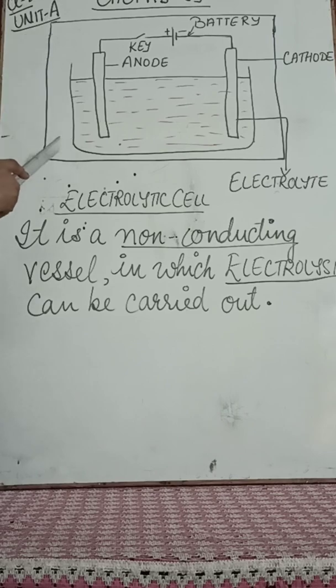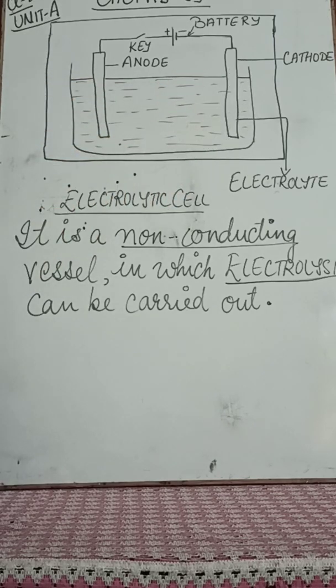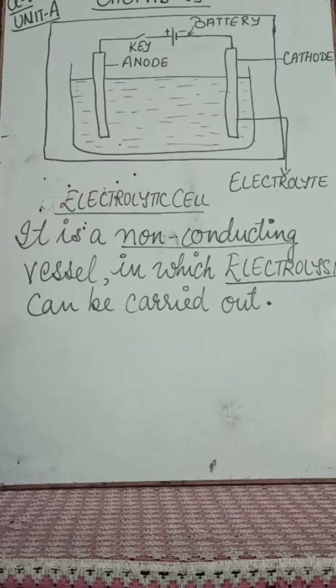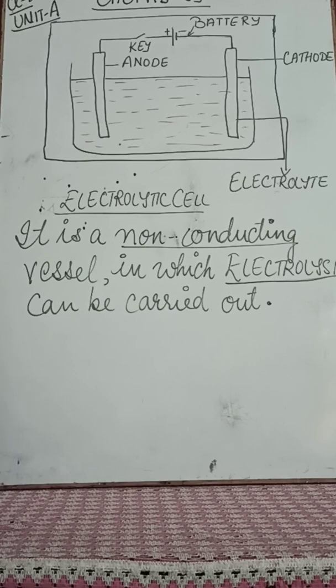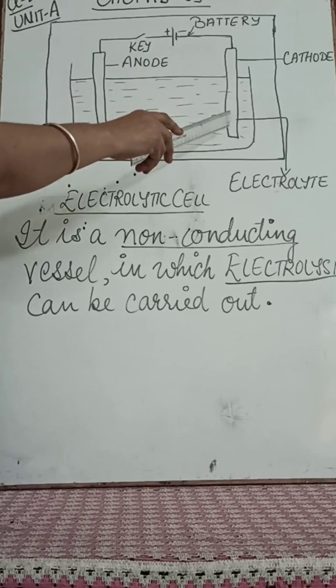Now in this portion, no electricity can pass through it. Only electrolysis can take place within this vessel. So this is the vessel and here electrolysis takes place. This is called the electrolytic cell, right? So you see here, we can see that there are two rod-like structures. This is called the anode. Here this is called the cathode, right?